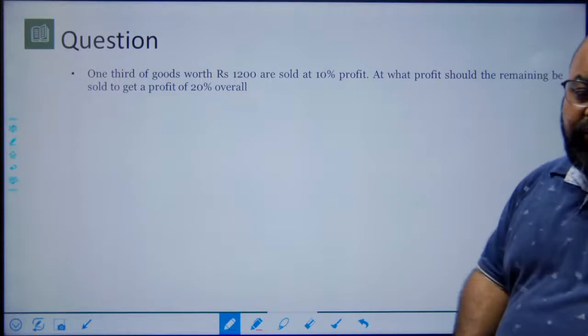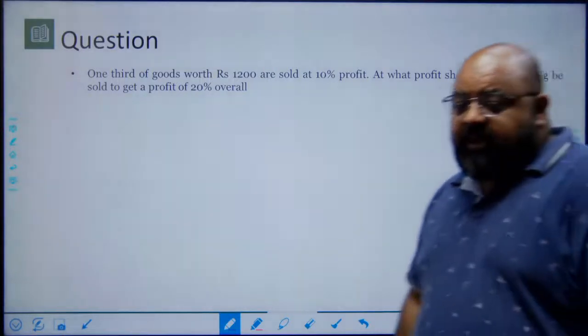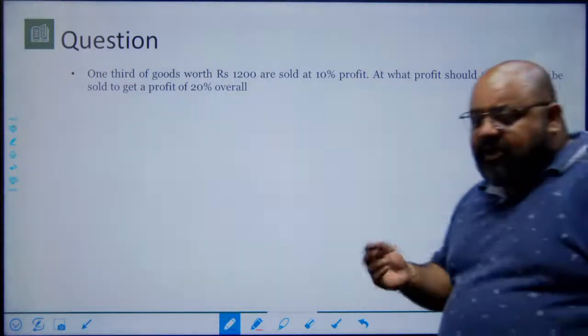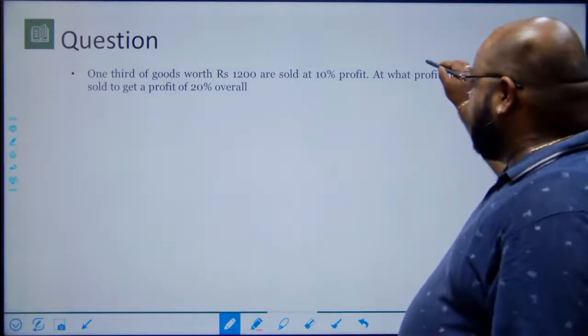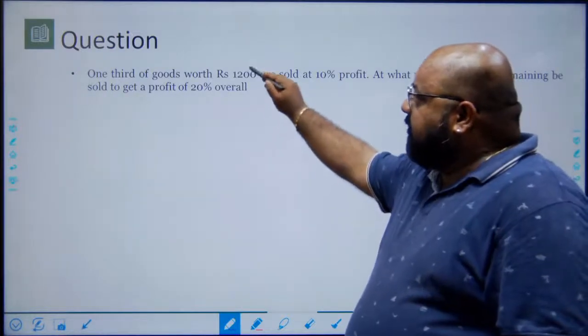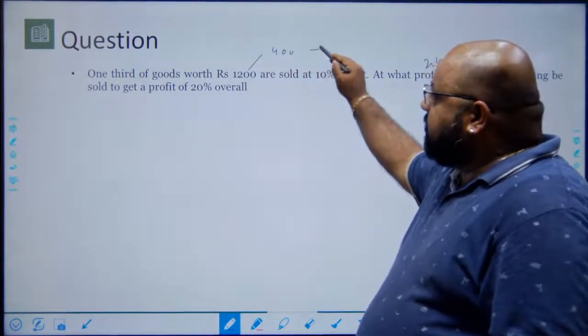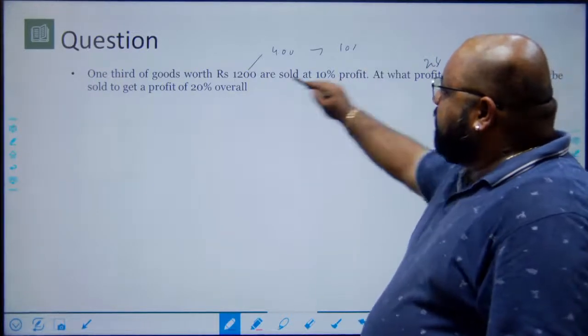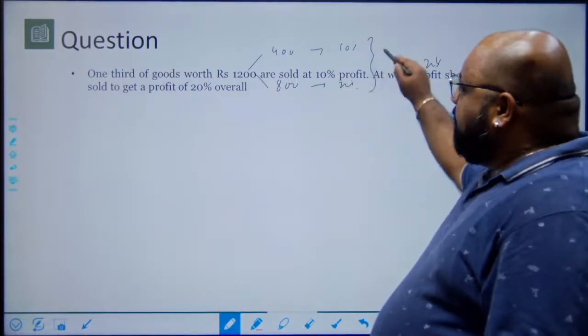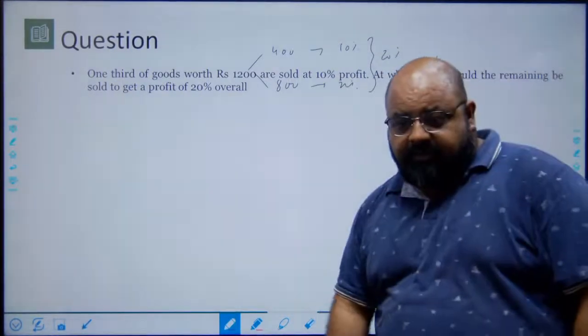It says 1/3 of goods worth 1200 are sold at a profit of 10%. At what profit should the remaining be sold to get an overall profit of 20%? So what I'll do is I'll say the profit on the remaining is x%. The equation that I'll get is 1/3 of this, that is 400 rupees worth of goods, are sold at 10% profit. I have to find the profit on 800 rupees worth of goods for an overall profit of 20%.